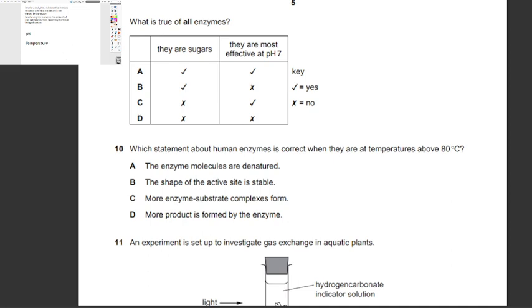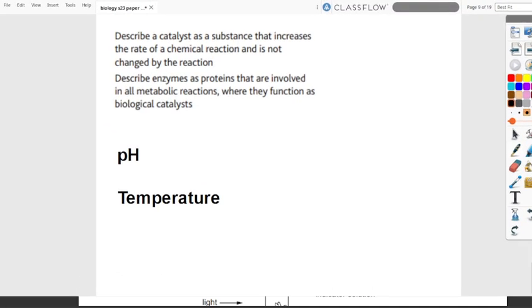Okay, so first of all, let's talk about enzymes. Enzymes are proteins that are involved in all metabolic reactions where they function as biological catalysts. And of course, catalysts are substances that increase the rate of a chemical reaction and are not used or changed by the reaction itself.